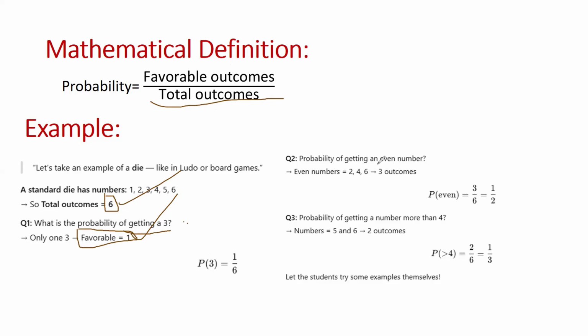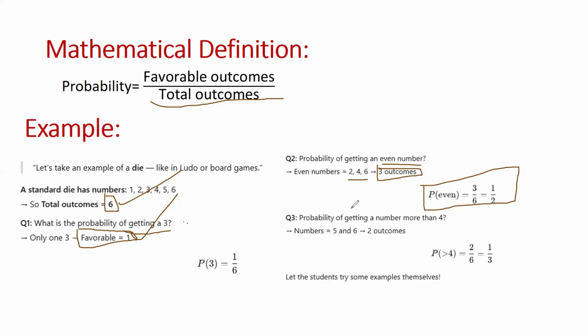Now we will discuss another example. Now we have to find the probability of getting an even number. Even numbers in the sample space of a rolling die are 2, 4, and 6. So my dear students, we have 3 favorable outcomes and the total number of outcomes is 6. So the probability is 3 by 6, by using the formula favorable cases divided by total outcomes. So the probability is 1 by 2.